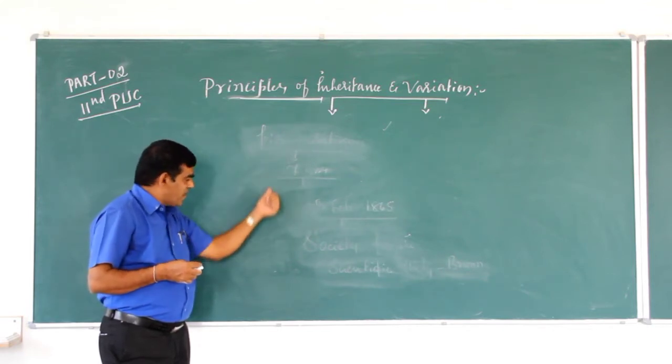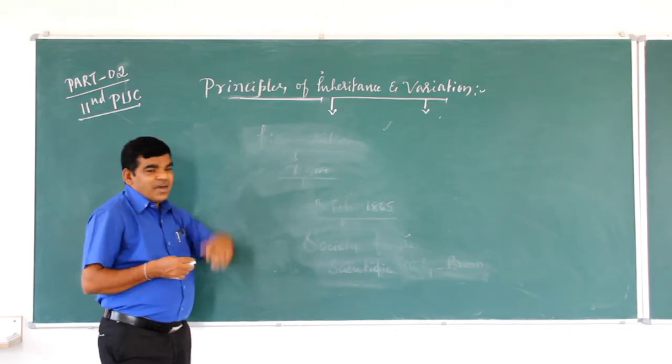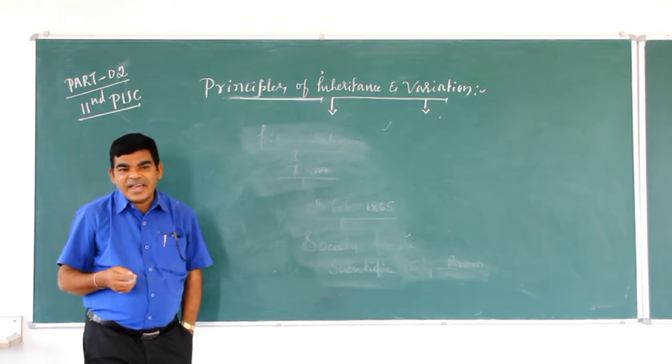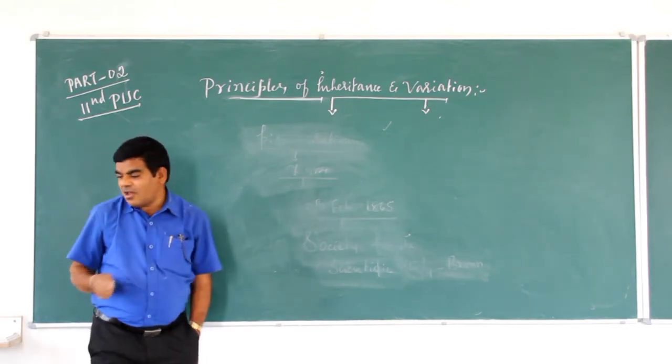These are the 7 contrasting characters selected by Mendel for his experiments. All this I discussed last class.